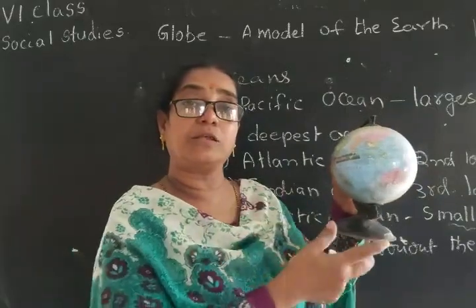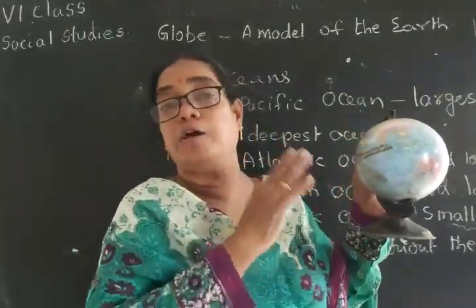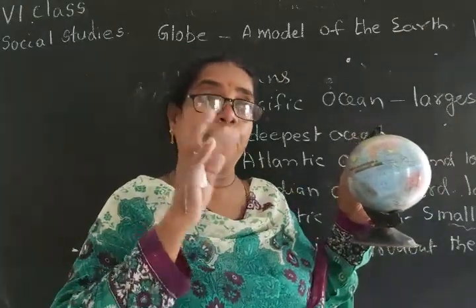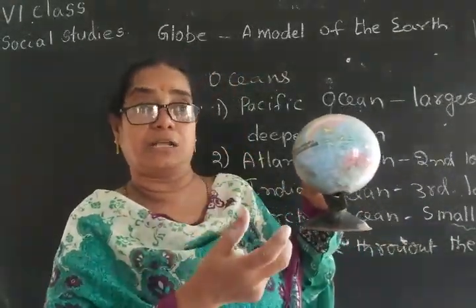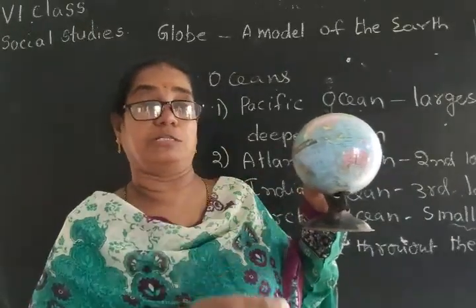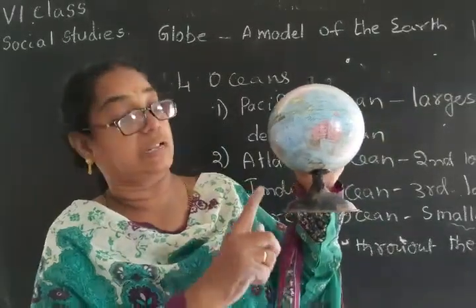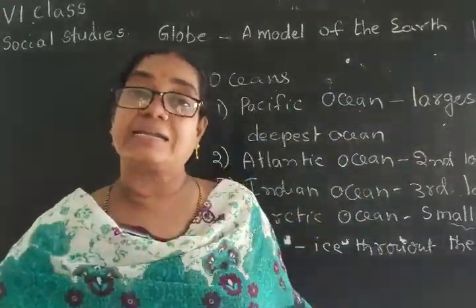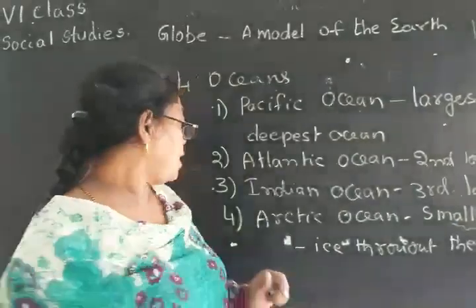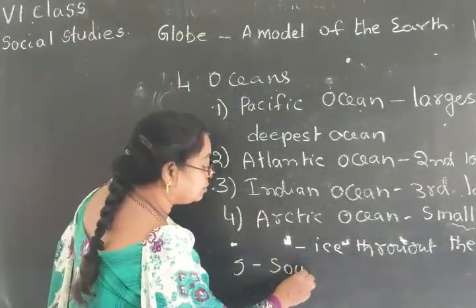It is called the Southern Ocean because it is the south part of these 3 oceans. And another name for that is Antarctic Ocean. The water around Antarctica is called Antarctic Ocean. So we call it the Southern Ocean.